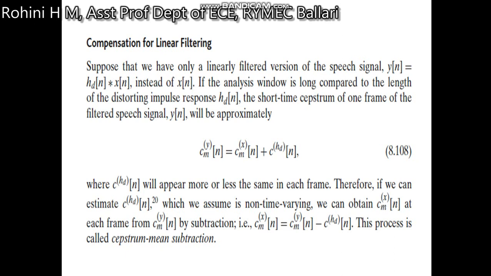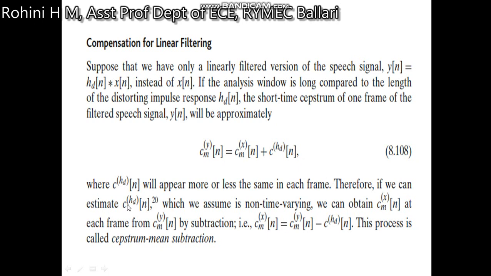Compensation for linear filtering. Suppose we have only a linear filtered version of the speech signal, that is y of n is given as hd of n convolved with x of n instead of h of n. If the analysis window is long compared to the length of the distorting impulse response hd of n, then the short time cepstrum of one frame of the filtered speech signal y of n will be approximately c hat m of n written as c m of n plus c d of n, where c d of n will appear more or less the same in each frame.